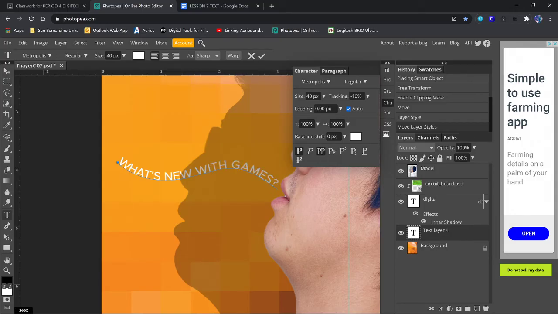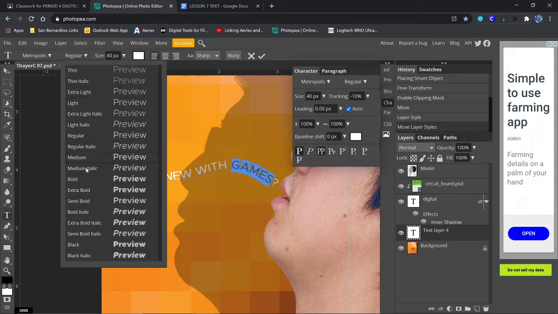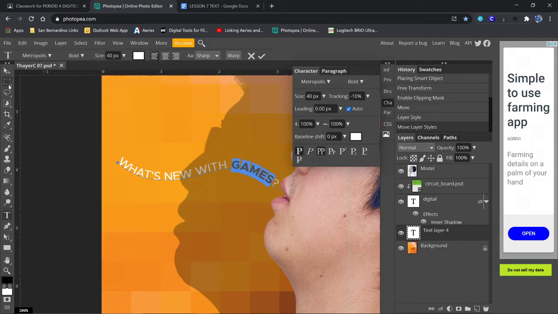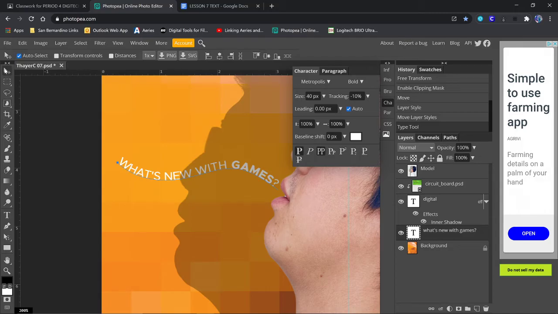Okay, I like that. But I want to do something a little special. I want to make games pop. So I'm going to go back up and change that back to bold. Okay, and then click on my move tool so I can see. Okay, that looks good. Back to the text tool.